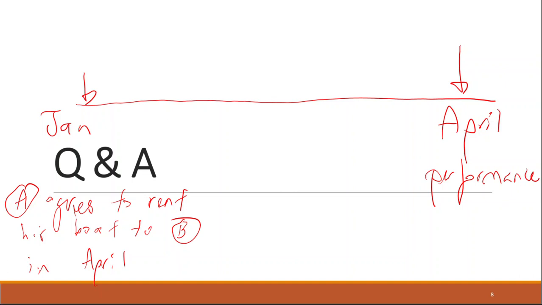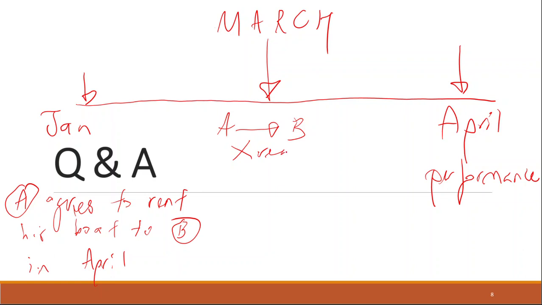April is when the boat is supposed to be rented. What if in March A tells B that he will not rent the boat to B in April. That means A is telling B in advance that he is going to breach the contract.